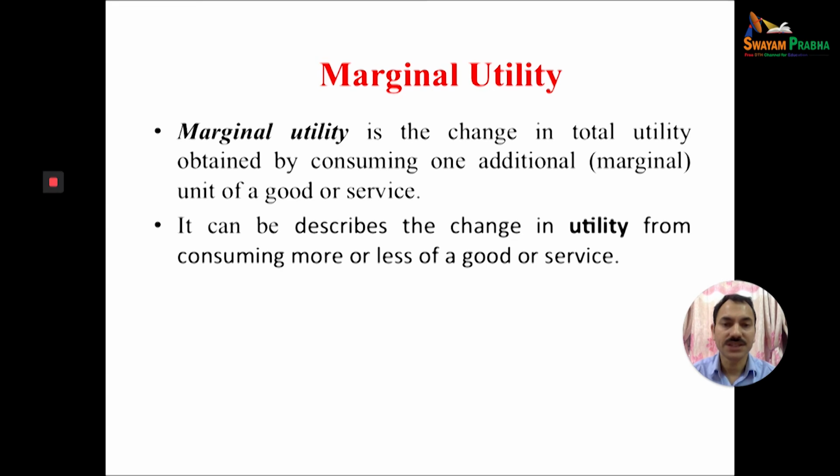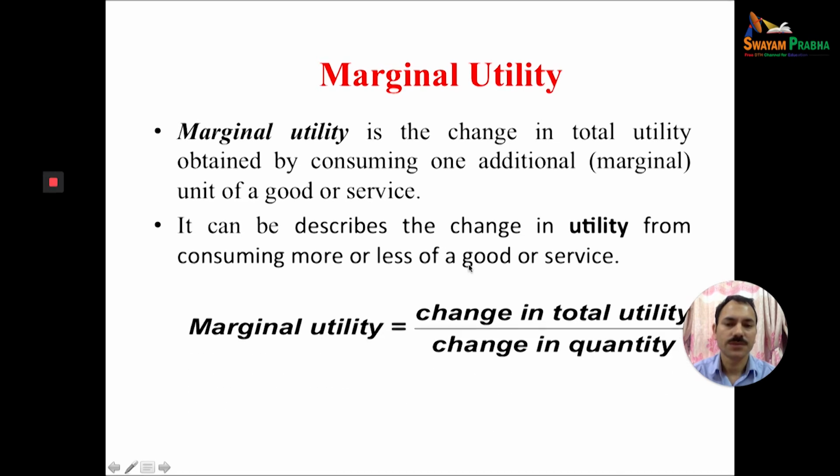It can be described as the change in utility from consuming one more or less unit of a good or service. Marginal utility is the change in total utility due to a change in quantity. This is the formula: change in total utility divided by change in quantity is the marginal utility.